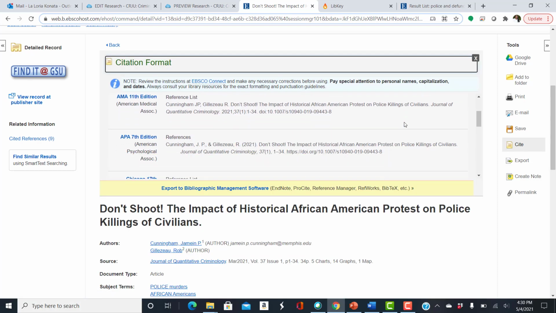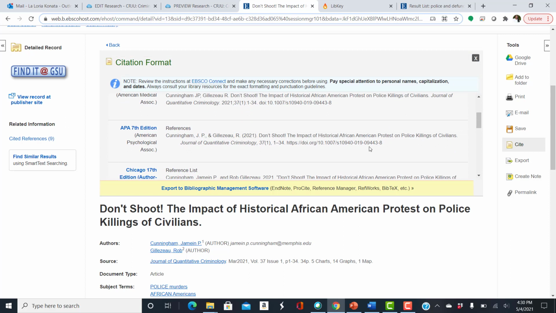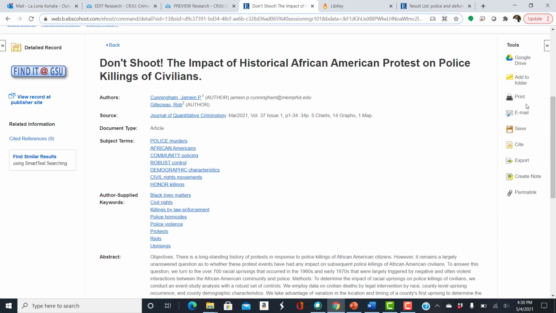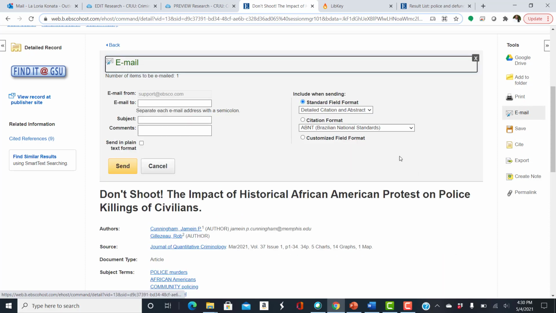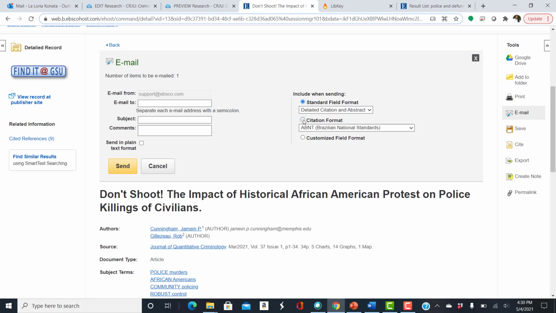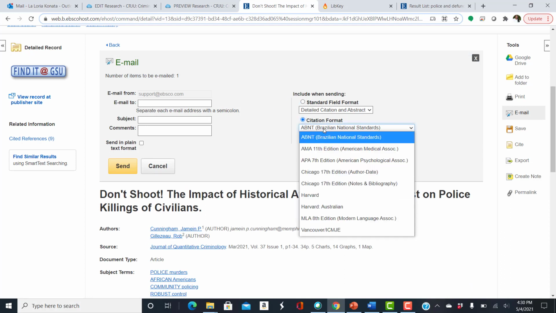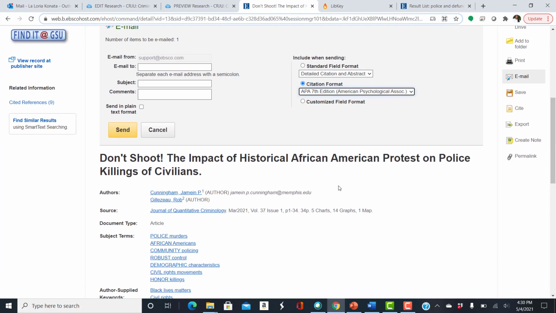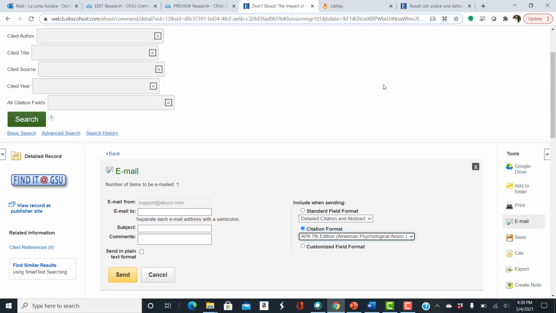And if you select cite, there you have the APA 7th edition that you could copy and paste and put in your paper. You can also email this, and whenever you email it, make sure you select the correct citation format that you want. And just like we did right before, that APA 7 citation format will be in the body of the email, and you can copy and paste it from there.